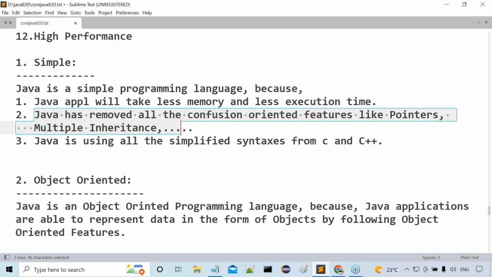What are the confusion-oriented features? Pointers, multiple inheritance, and so on. All these are confusion-oriented features. Then what is the next one?